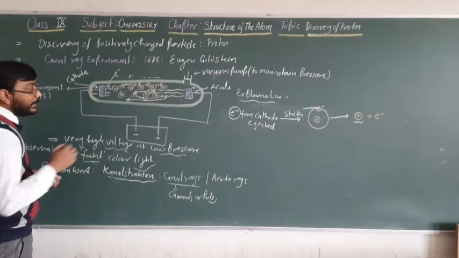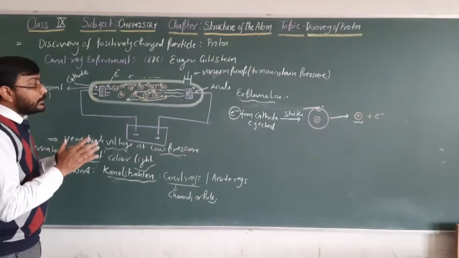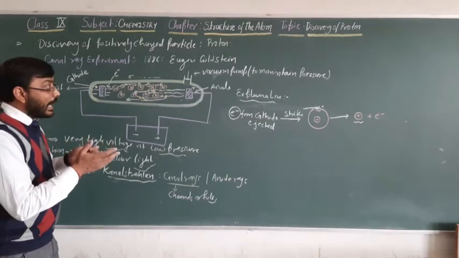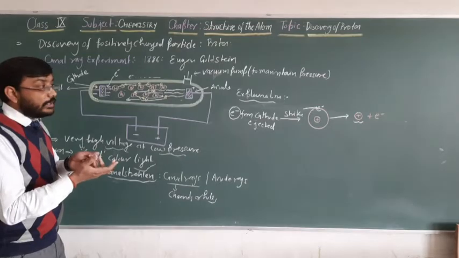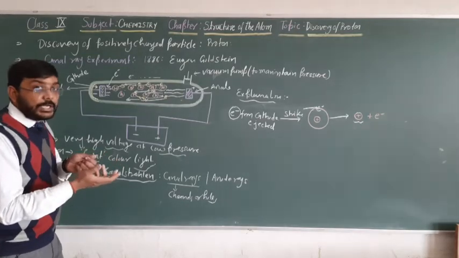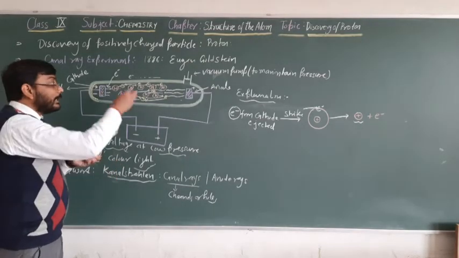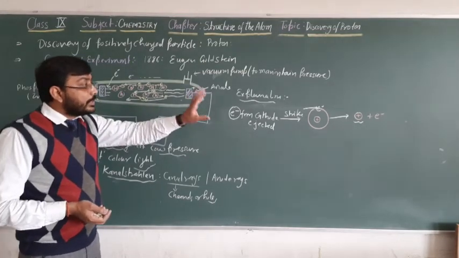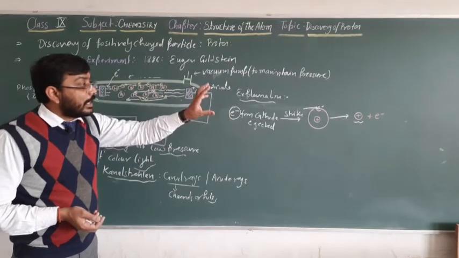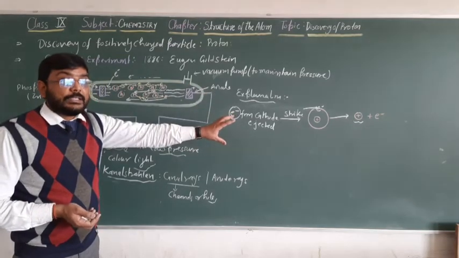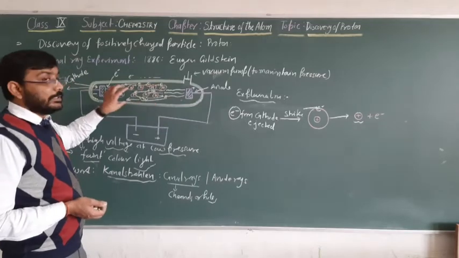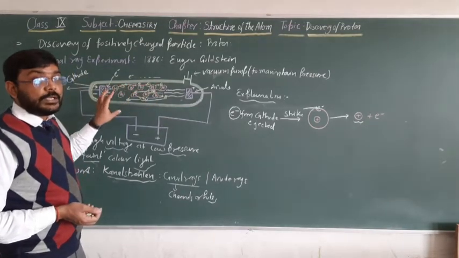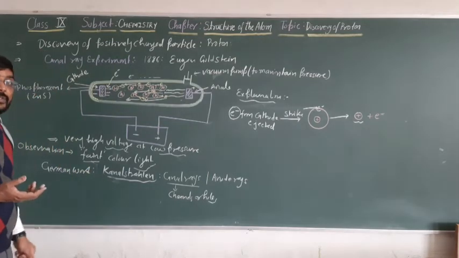So this is the process of the generation and recognition of the positively charged particles in the discharge tube. Here I explained how the positively charged particles, that is canal rays, are produced inside the discharge tube. I hope this concept is clear to you.